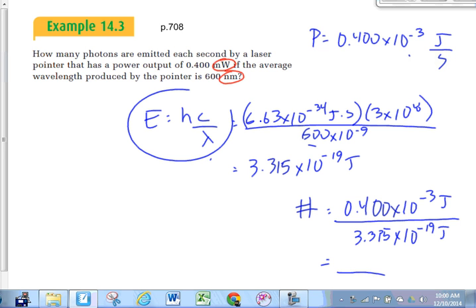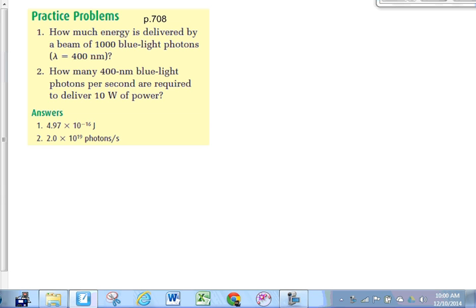All right, we got some questions to go along with that one as well, page 708. Remember, these are involving power. So again, big deal with this: remember that for watts, a watt is a joule per second. Okay, does that make sense?